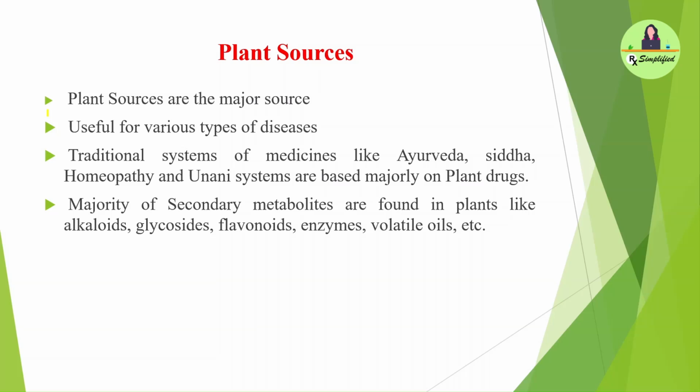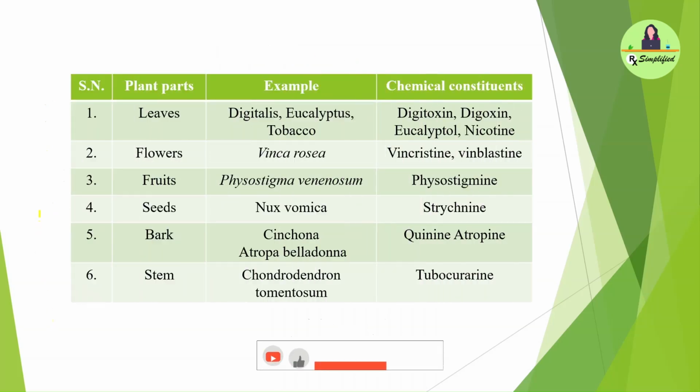If we look at the traditional systems of medicine like Ayurveda, Siddha, homeopathy and Unani, they are based majorly on plant drugs. The majority of secondary metabolites are found in plants, like alkaloids, glycosides, flavonoids, enzymes, volatile oils, etc. Here I have taken some examples for understanding plant source drugs. We can categorize drugs based on their plant part.